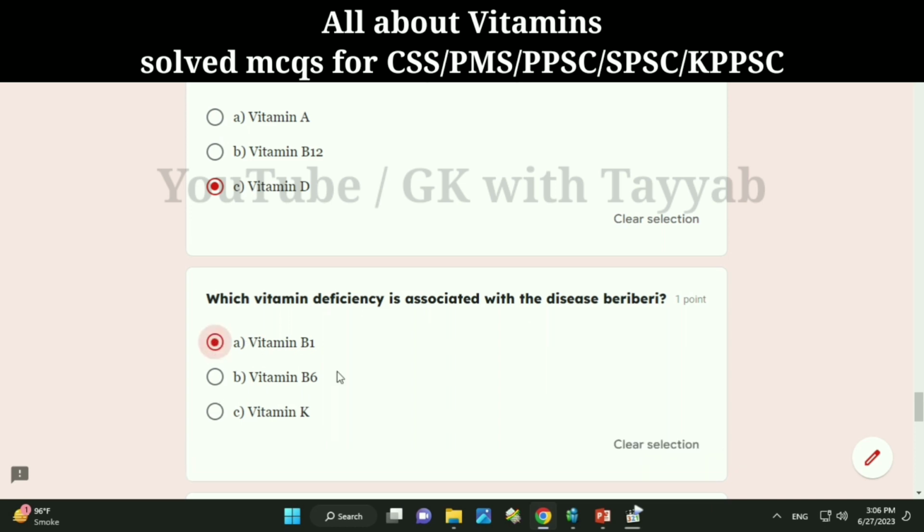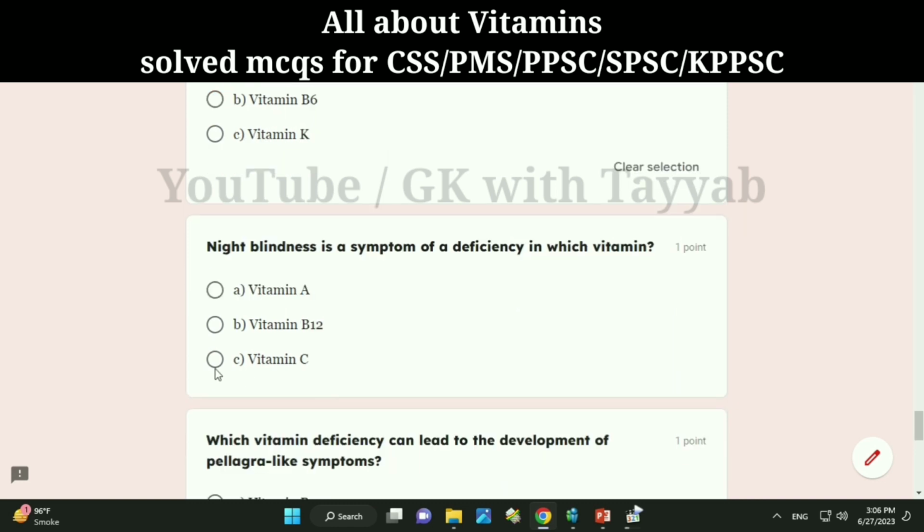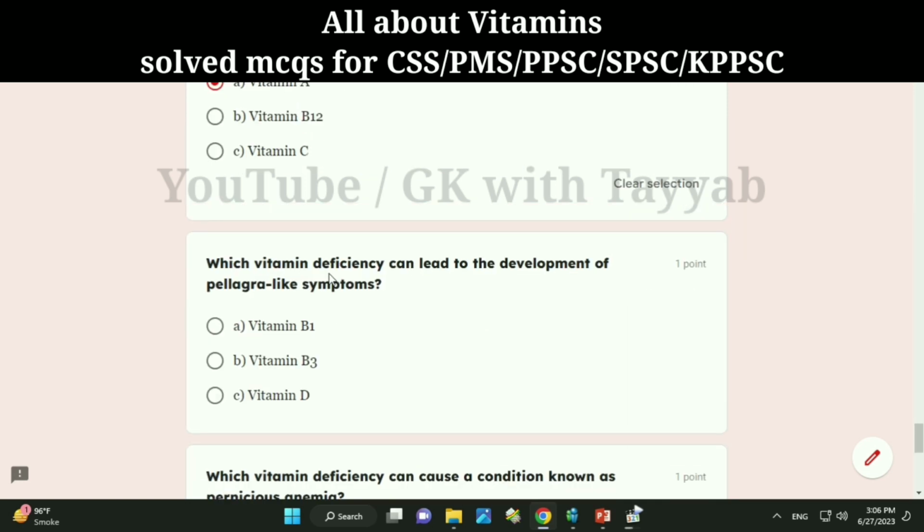Vitamin B1. Night blindness is a symptom of a deficiency in which vitamin? A. Vitamin A. B. Vitamin B12. C. Vitamin C. Correct answer, A. Vitamin A. Which vitamin deficiency can lead to the development of pellagra-like symptoms? A. Vitamin B1. B. Vitamin B3. C. Vitamin D. Correct answer, B.